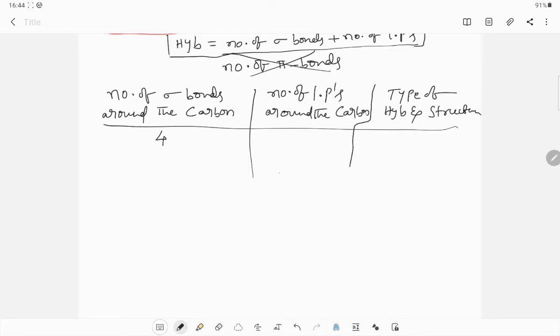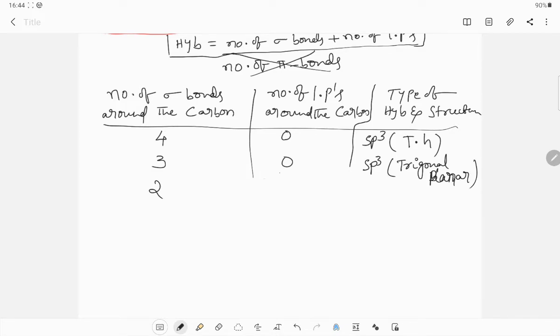If around the carbon 4 sigma bonds are present, then lone pairs are 0, and it is called sp3. sp3 means tetrahedral geometry. If number of sigma bonds around the carbon is 3, then 0 lone pairs, this is sp2, trigonal planar.